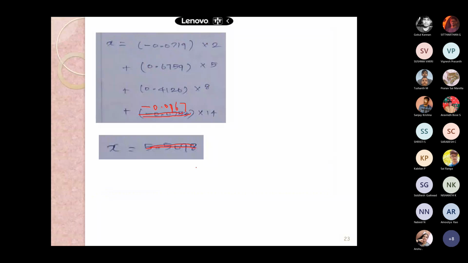Yes, Sushma, you calculate these things and tell me what is X. Okay, sir. Probably 5 point something.